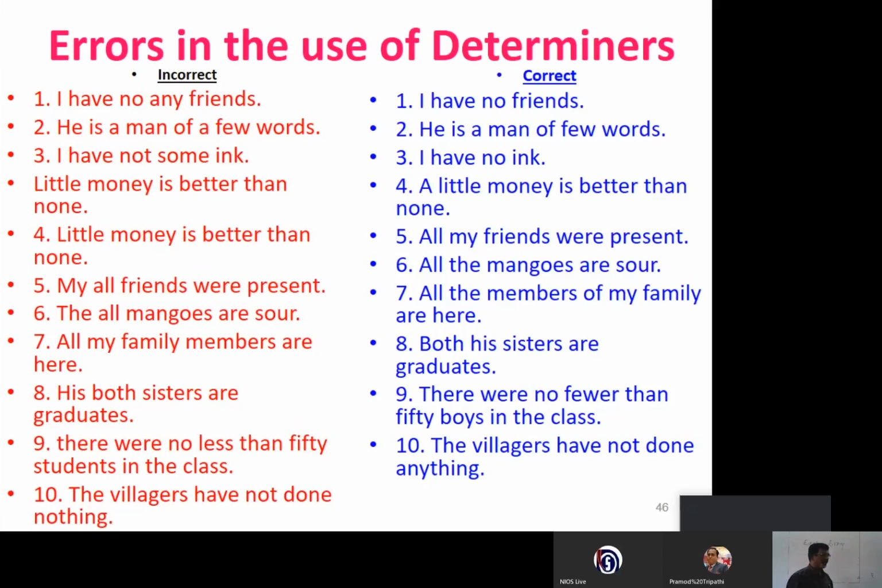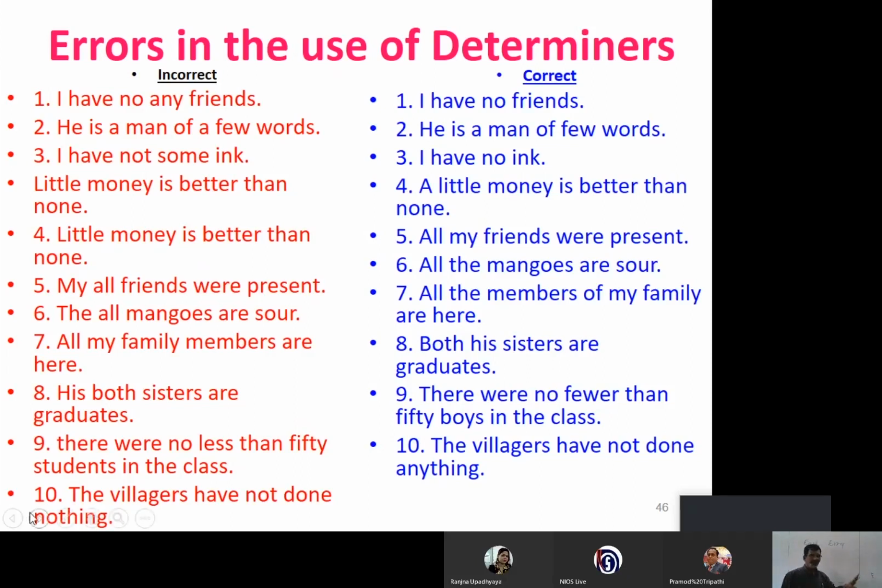All the members of my family are here. Now, let us go for some more examples. Few, a few, the few. See here. Few, a few, the few. One set. Little, a little, the little. Another set. If you make sure of yourself, you will not commit any mistake.